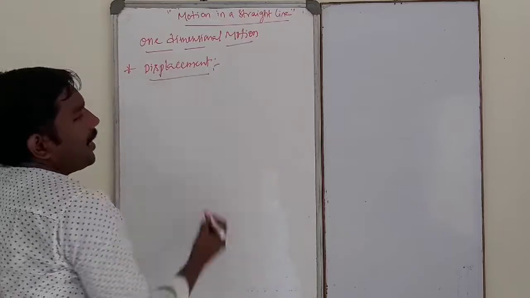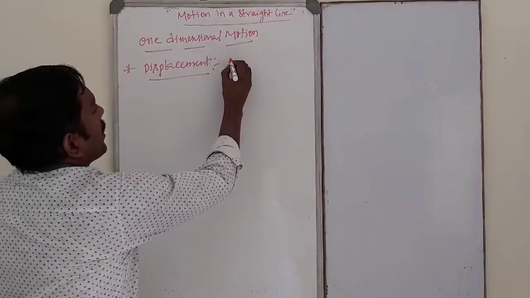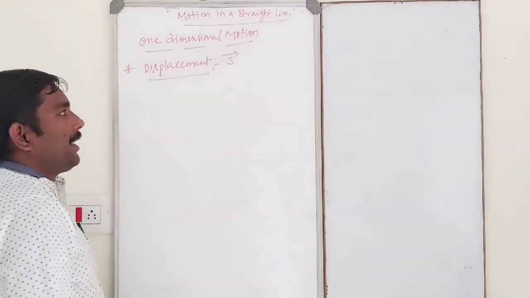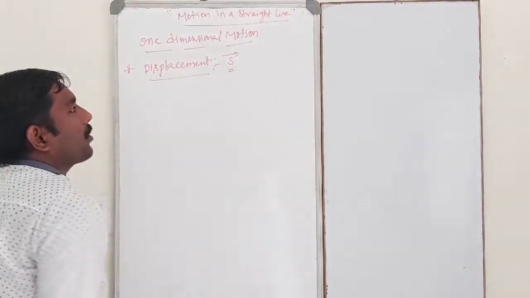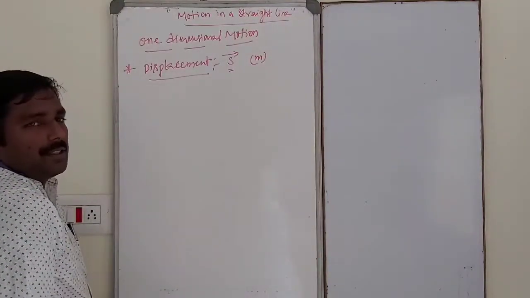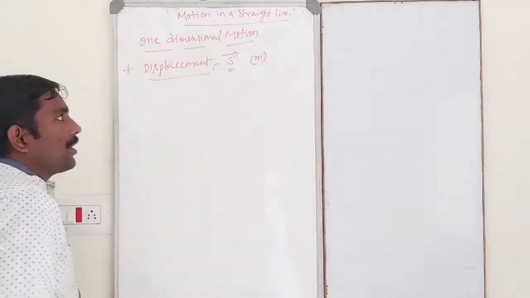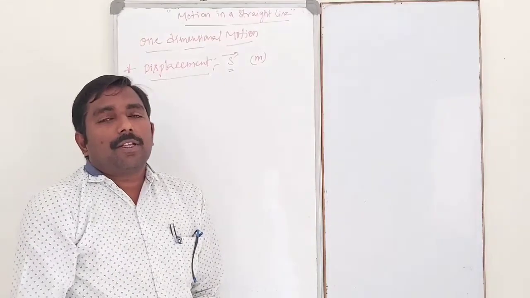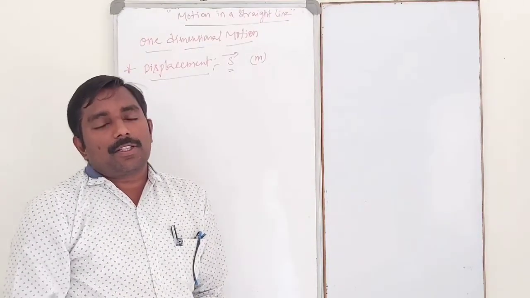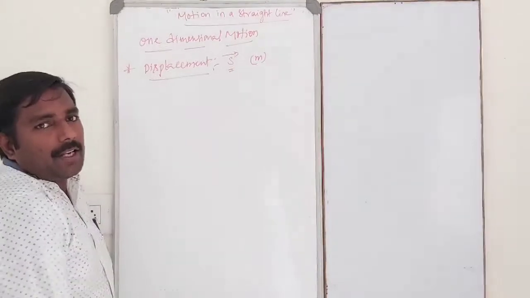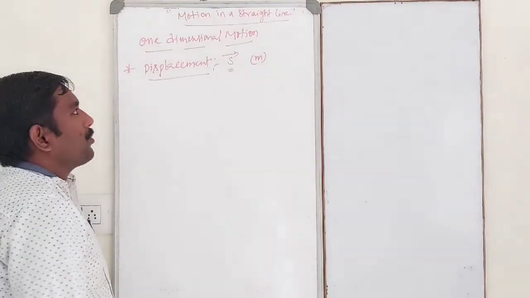So displacement is a vector quantity. It is represented as S bar or vector S. In SI system, the unit is meters. It has magnitude and direction. So what is meant by displacement? The shortest distance between any 2 points is nothing but displacement. So it is a straight line motion.